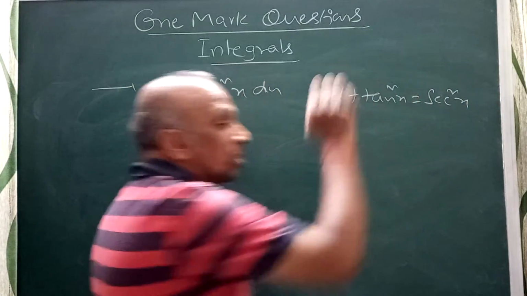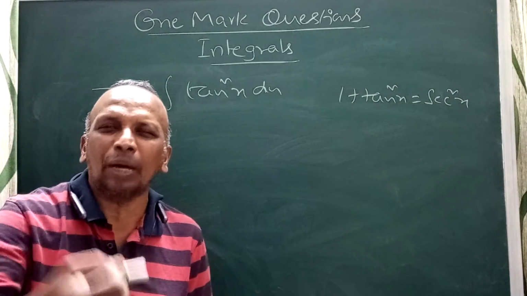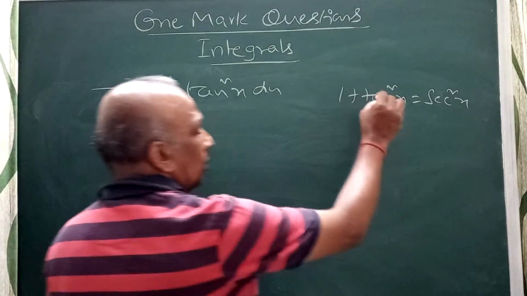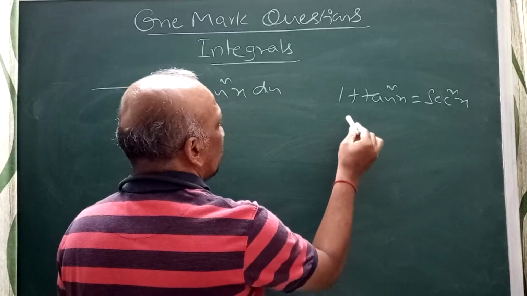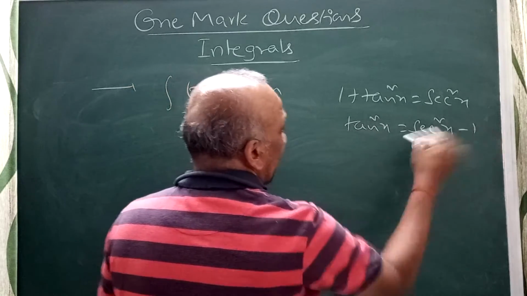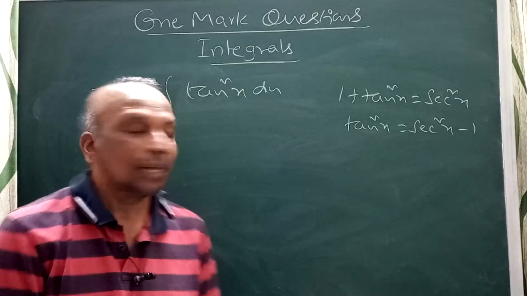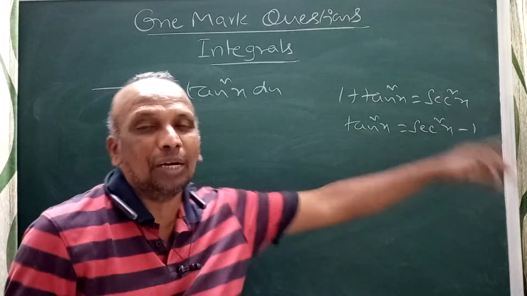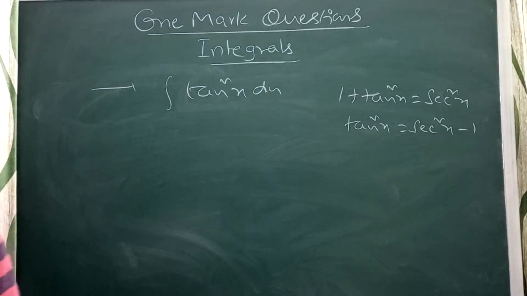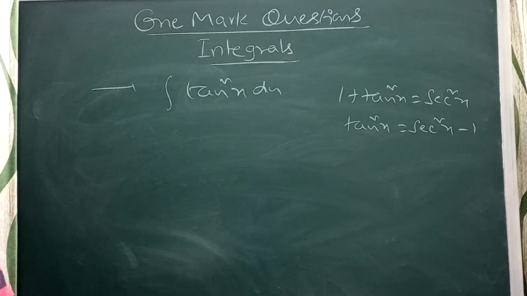Here the people will make a mistake again. When I was correcting the papers, pre-boards and all that, I observed they always make a mistake here. You can write tan square x as secant square x minus 1. By mistake they will write 1 minus secant square x. The formula is 1 plus tan square x equal to secant square x. You should be careful when doing problems related to tan square x.